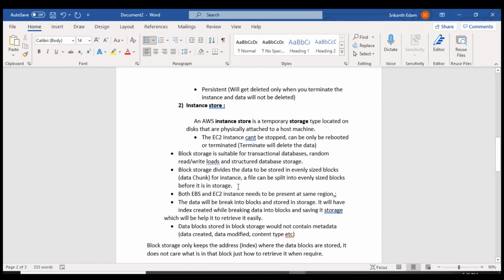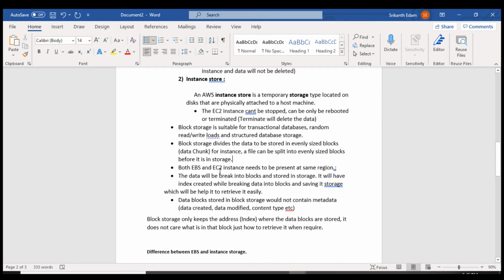For instance, a file can be split into evenly sized blocks before it is stored. So whatever data you upload to the EBS volume, the data will be divided into evenly sized chunks and saved in the blocks.